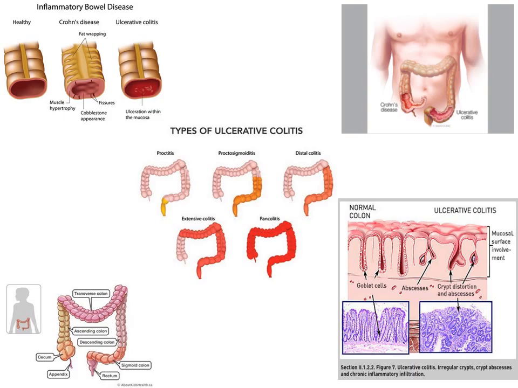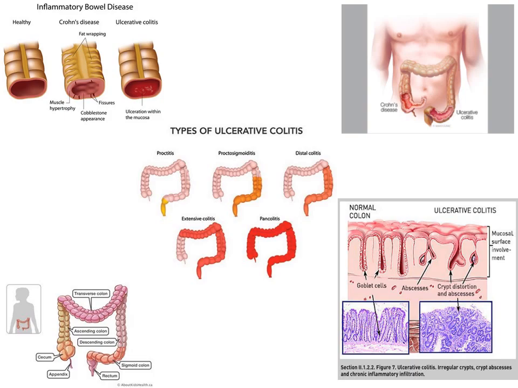And types of ulcerative colitis, you can see. First, starting on the left, proctitis is the least severe stage. Then proctosigmoiditis is a slightly increased area. The yellow color is the proctitis, a small area, the rectum. Proctosigmoiditis is slightly increased, up to the descending colon. Then distal colitis, it is a little more.